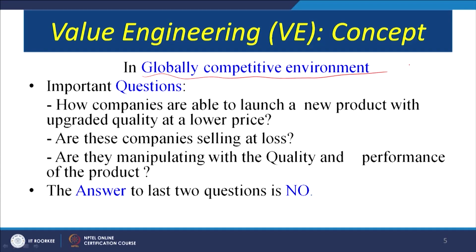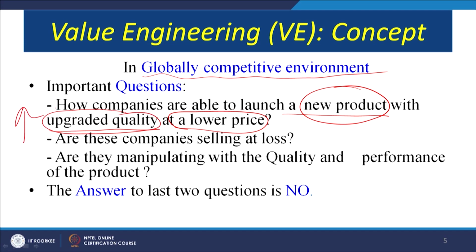So the important question is how companies are able to launch a new product with upgraded quality at a lower price. Now you see, there is a new product. We have already seen why new products are required. The new product is being launched, the quality has increased, but the price has reduced. How is it possible? Is it possible? We have to find the answer to this question. Second, are these companies selling at a loss? Which means the quality has improved, their total cost has also gone up in order to achieve that higher quality, and the prices have come down.